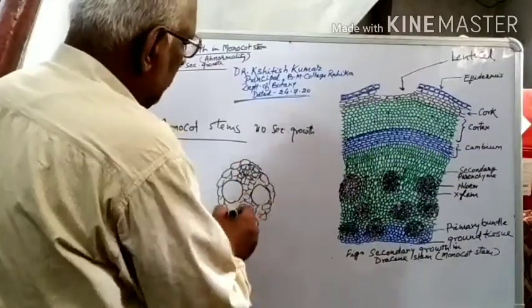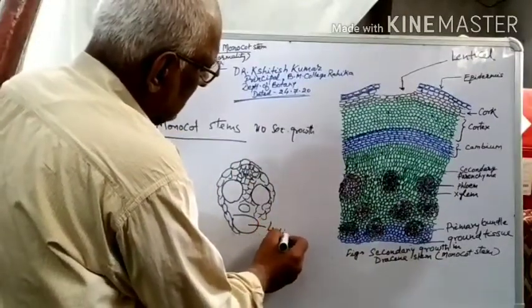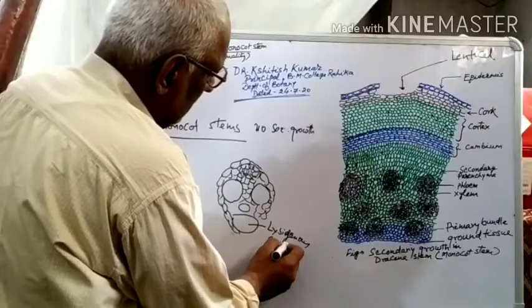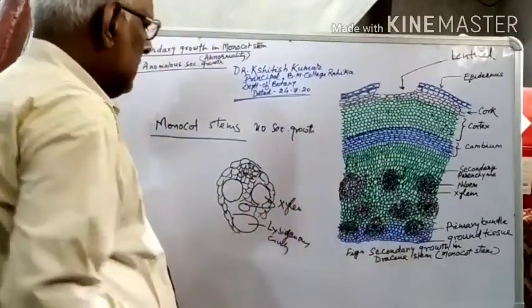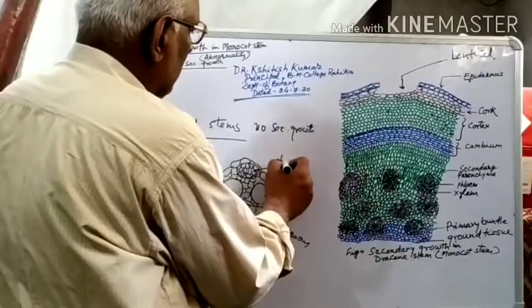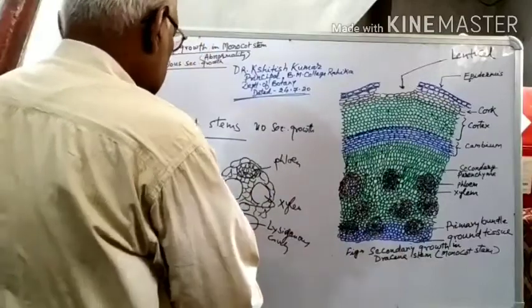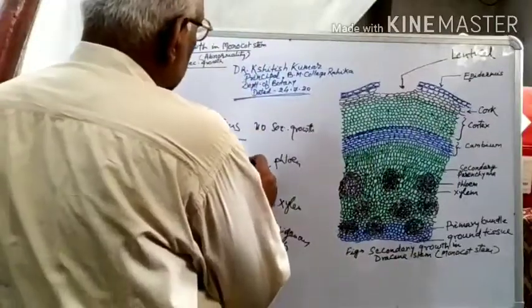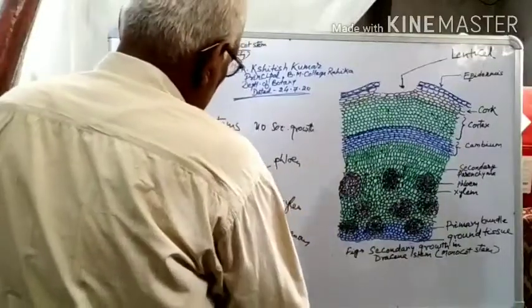This is the lysigenous cavity, these are the xylems, and here is the phloem, and it is encircled by a covering, the sclerenchymatous sheath, known as the vascular sheath.